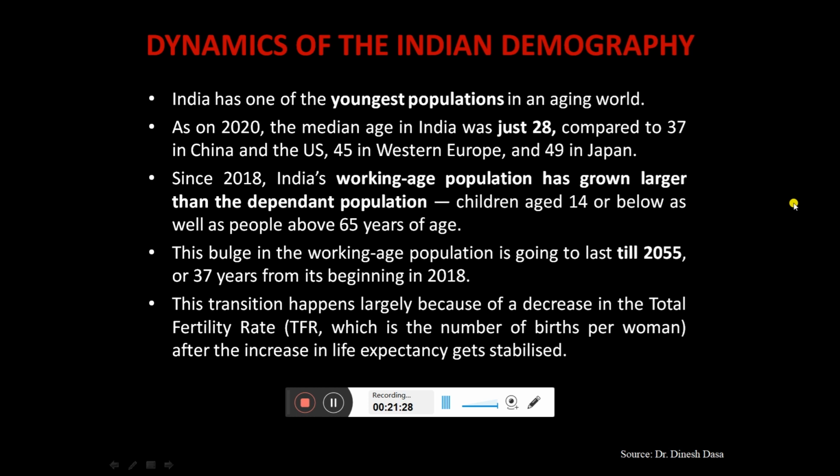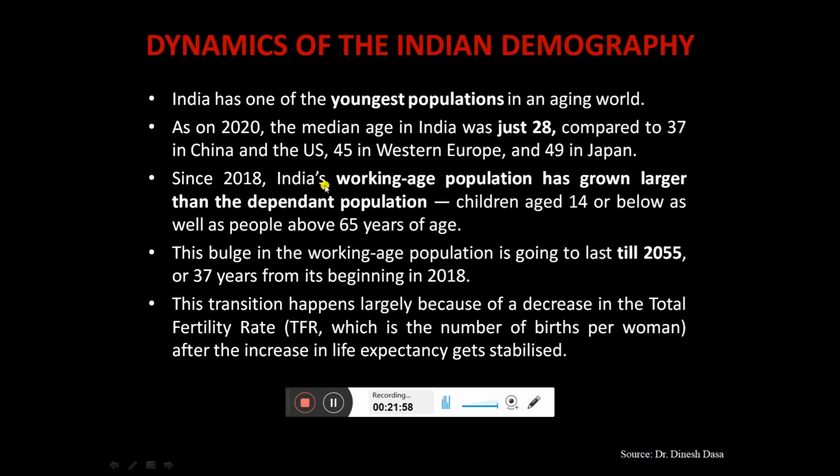So India right now, what is our situation? India has one of the youngest populations in an aging world. What is the median age of India right now? We have 28. It means this is the median age of the people who are living in India, so we have a larger amount of youth. The median age of China is 37, of the USA is 45, and 49 in Japan. So these countries are getting older and we are getting younger. So this is the golden period, right?